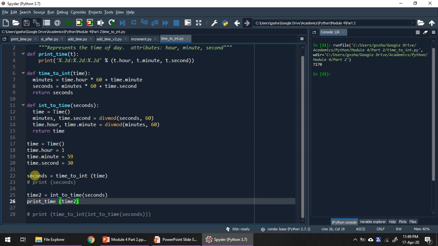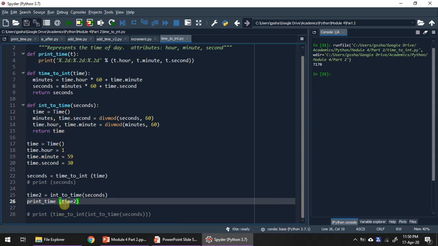these number of seconds, once again I am calling the second function integer to time and passing the 7170 seconds to convert back into the time by this function. This function accepts 7170 seconds as the input, and it converts those seconds into the time object, and it is going to return the time object.